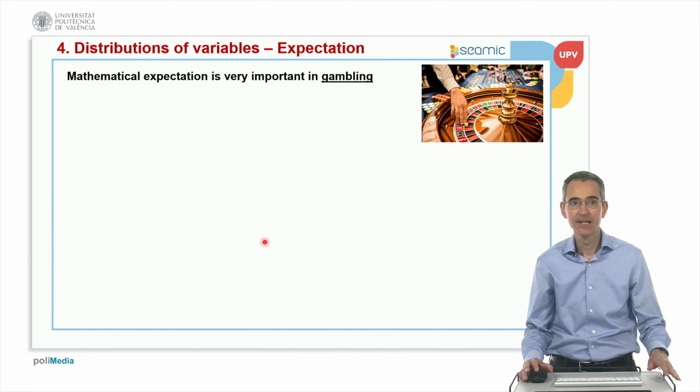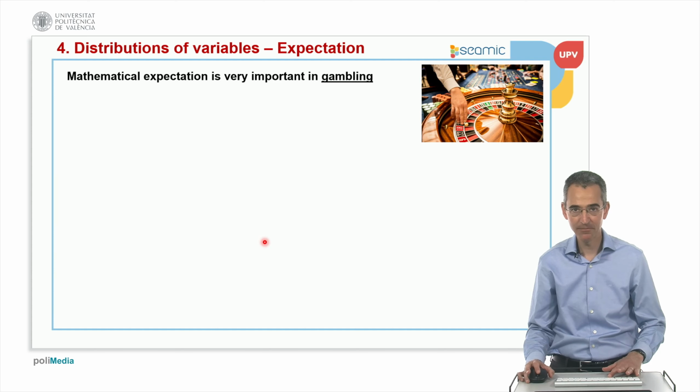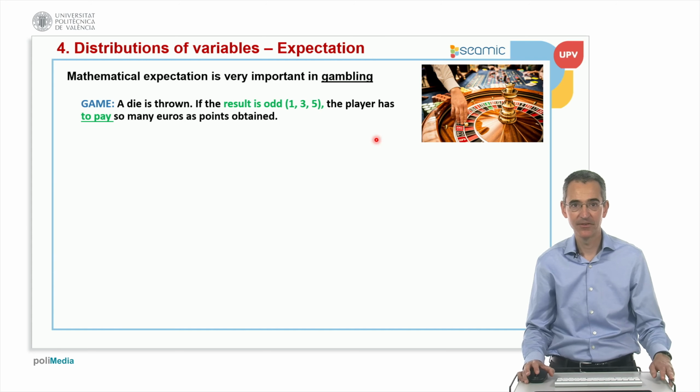The mathematical expectation is very important in gambling. Of course, if a company has a gambling business, it's very important to know what the profit of this business is going to be, and then this kind of mathematical calculation is very important.